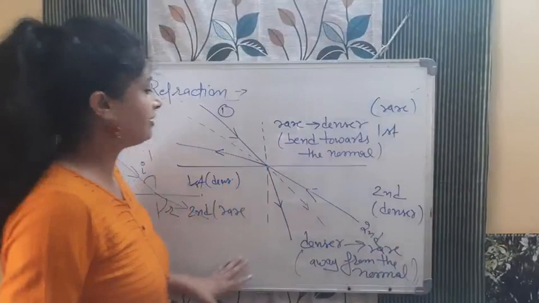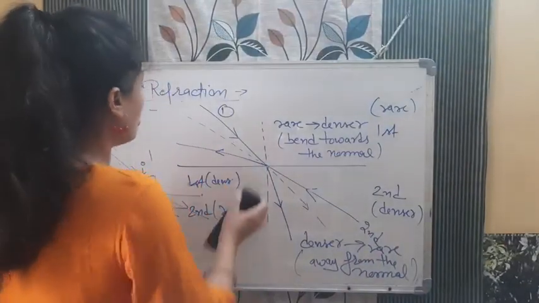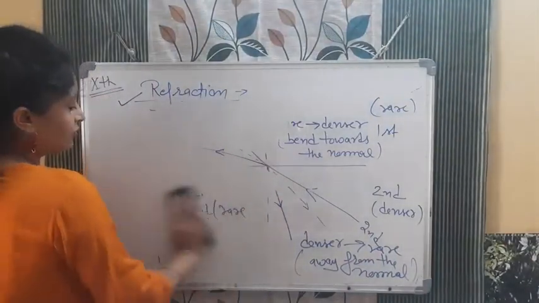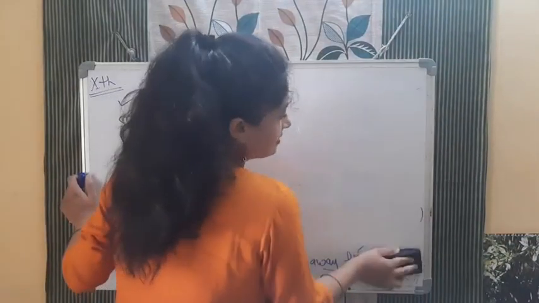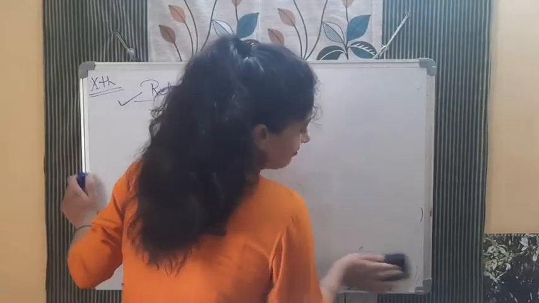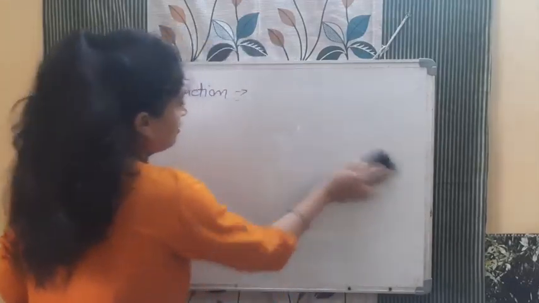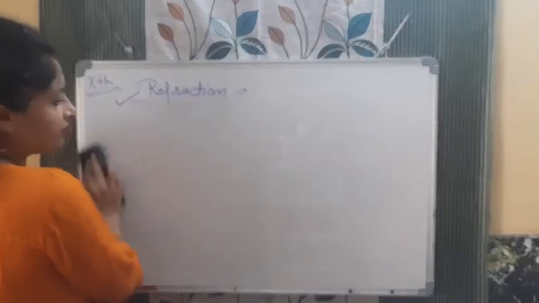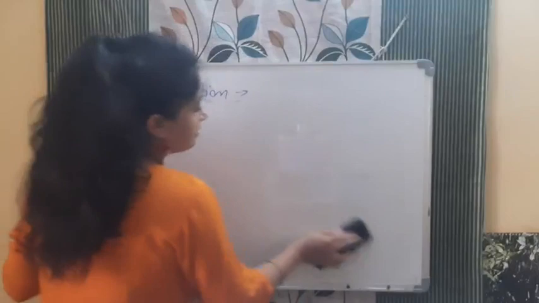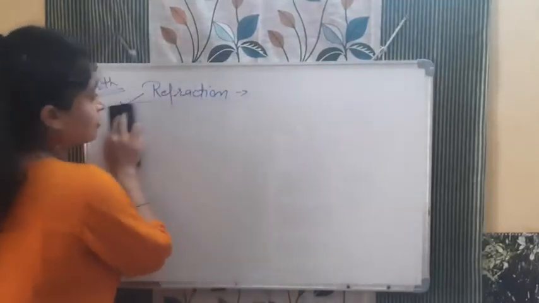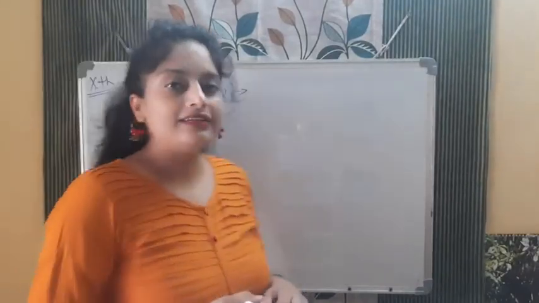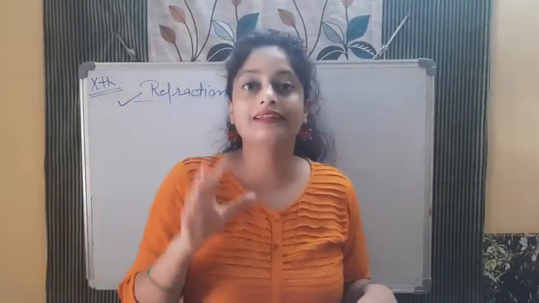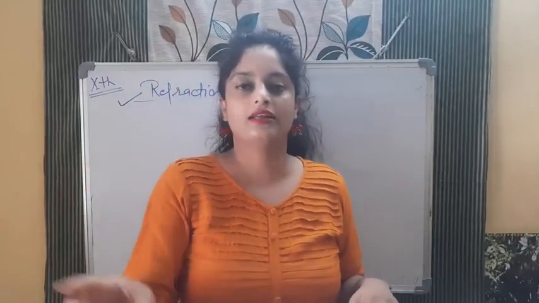So that is about refraction. Now let's see the laws of refraction. The first law is the same. It is not that i is equal to r. In this case, it will never happen, because either it is going away from the normal or it is bending towards the normal, so i equal to r is not possible. First law: the incident ray, the refracted ray, and the normal, they all lie in the same plane.